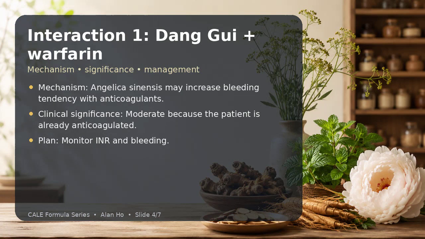Interaction 1 is Dang Gui plus warfarin. The mechanism is Angelica sinensis may increase bleeding tendency with anticoagulants. The clinical significance is moderate because the patient is already anticoagulated. My management plan is monitor INR and bleeding.